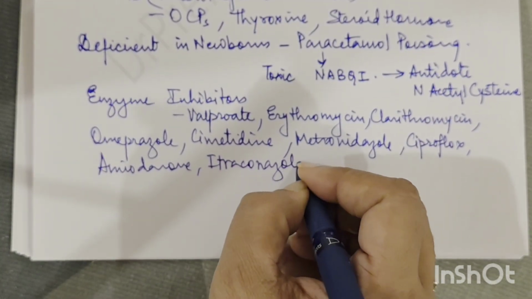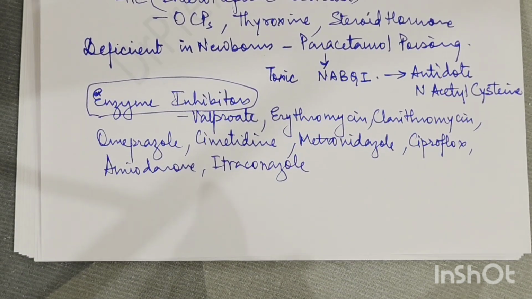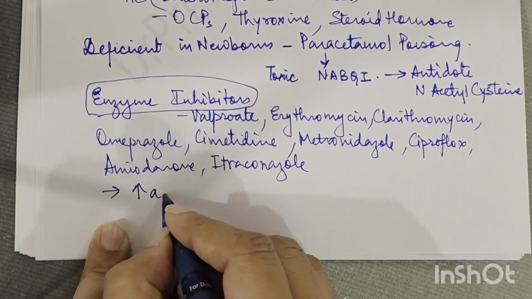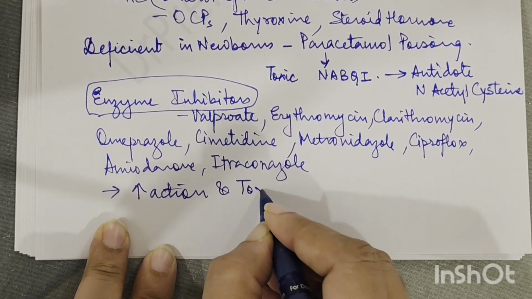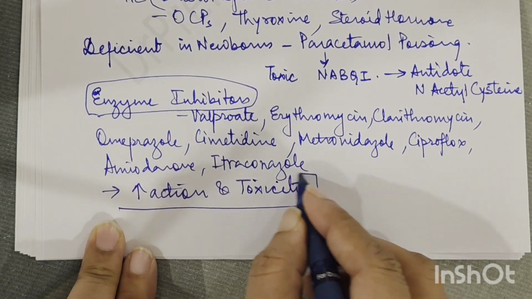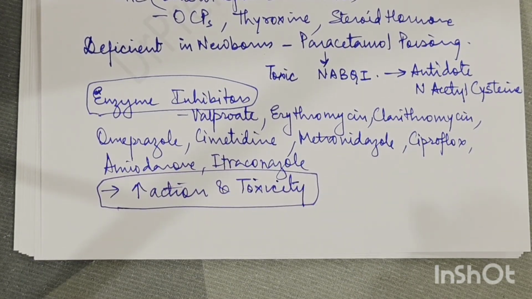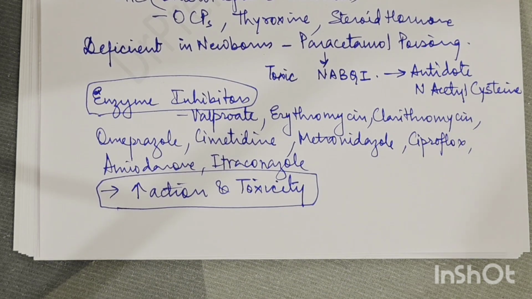And what will enzyme inhibitors do? They will increase the action, and they will cause toxicity. They will inhibit the metabolism of these drugs. As a result, these drugs will remain in our system for a longer time. So these are very important points that I'm giving, and please remember them again and again.